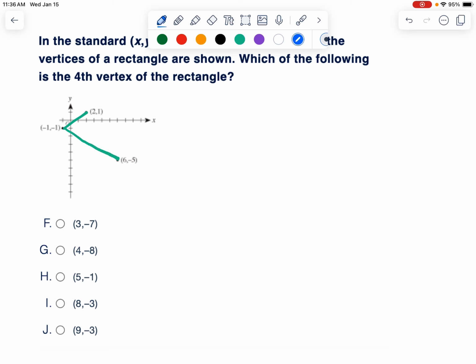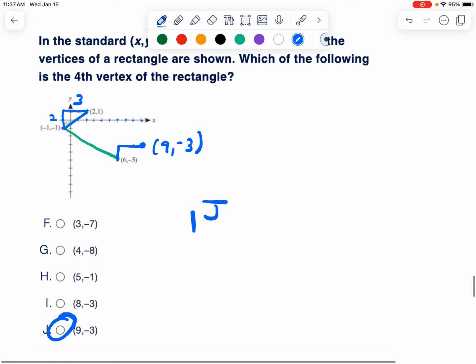So let's try this. If you are looking at this side of the rectangle, this side of the rectangle has to be the exact same length. And so we could use distance formula or slope to help us. So this one goes up 2 units over 3 units, up 2 over 3. So if we did the same thing here, we go up 2 units over 3 units. So that point right there would be 9, down 3. 9, negative 3. So the answer is J.